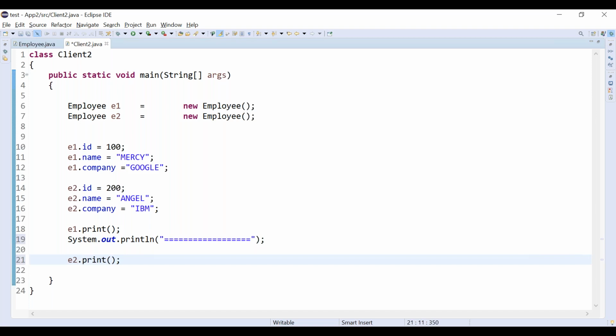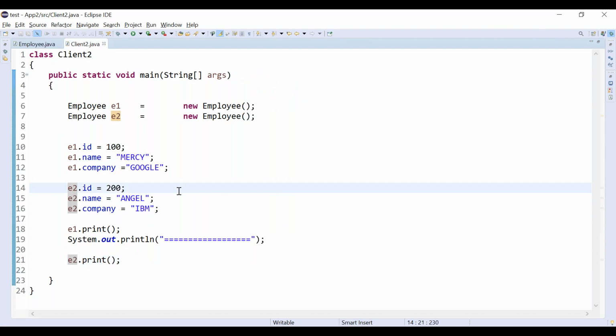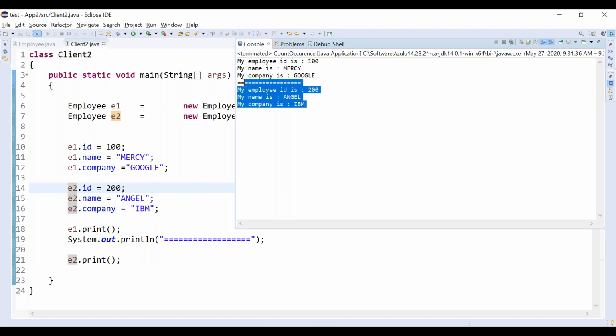E2's pointing object will give 200, Angel and IBM. So let's run it again. See here, for the second object we are getting employee ID is 200, name is Angel, company is IBM, correct?